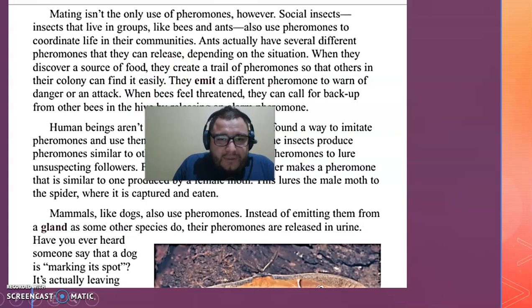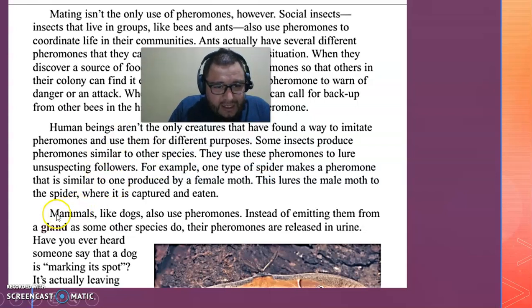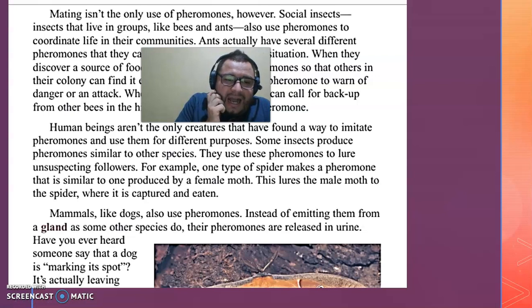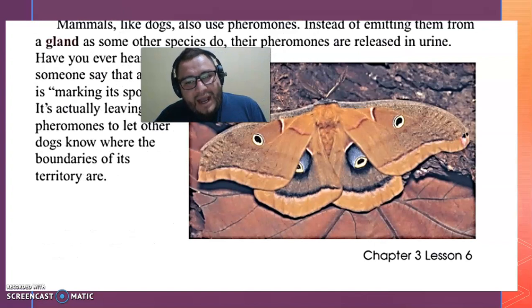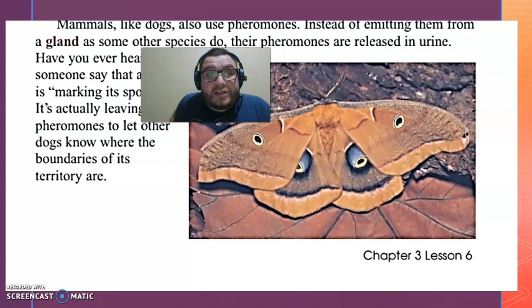When bees feel threatened, they can call for backup from other bees. So this is important to understand. Mammals like dogs also use pheromones, instead of emitting them from a gland as some other species do. Their pheromones are released in urine. Have you ever heard that someone say a dog is smelling its butt? It's actually smelling. It's important to understand this is the way these animals reproduce, and it's important to understand why, right? Why this is the way.